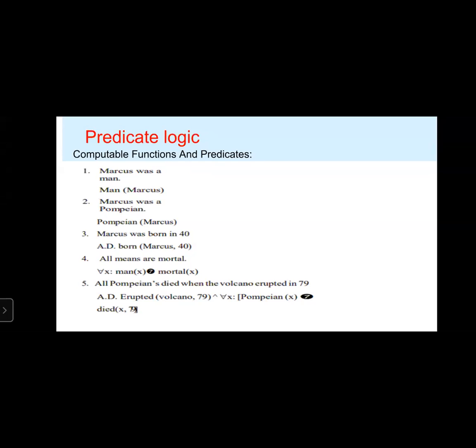Next, all Pompeians died when the volcano erupted in 17 AD. That means erupted(volcano, 17 AD).